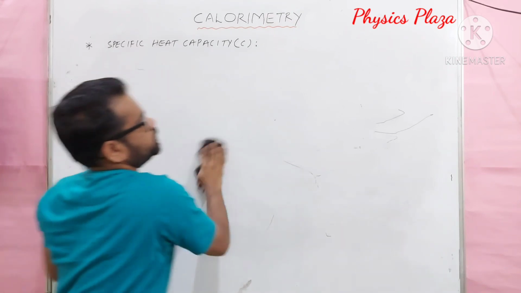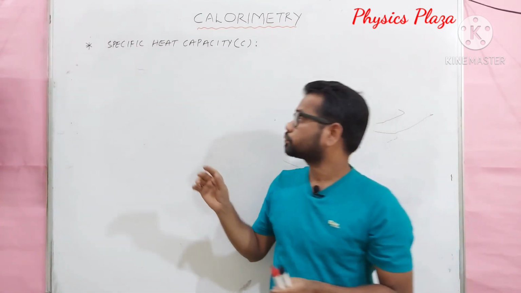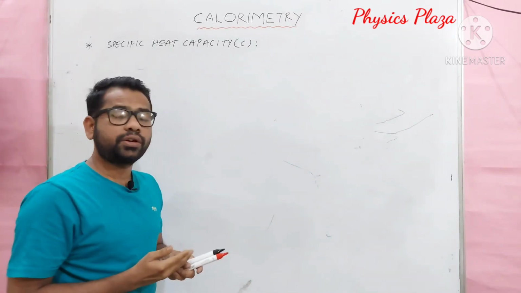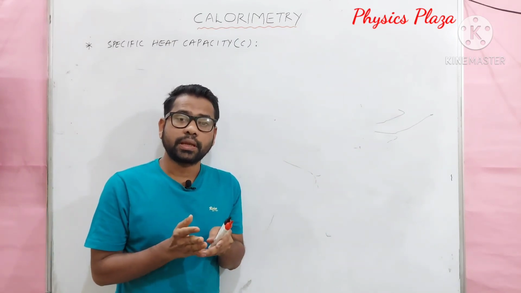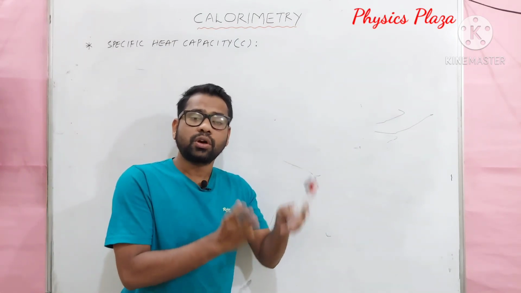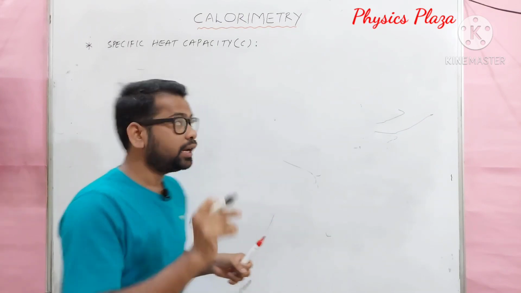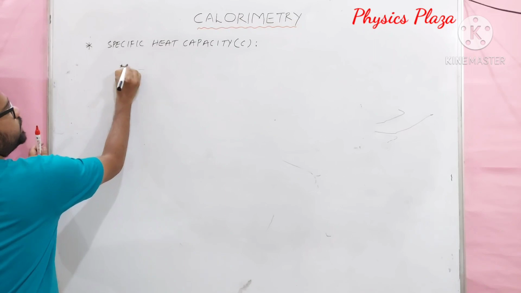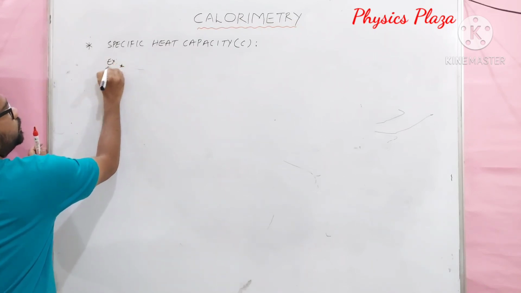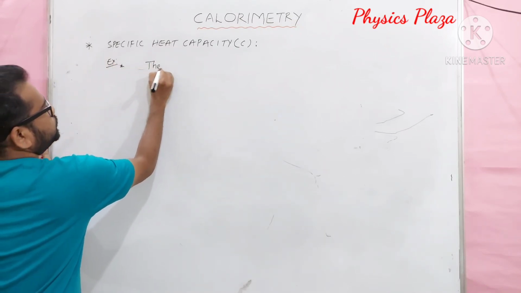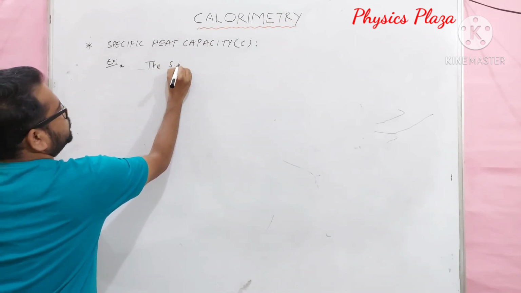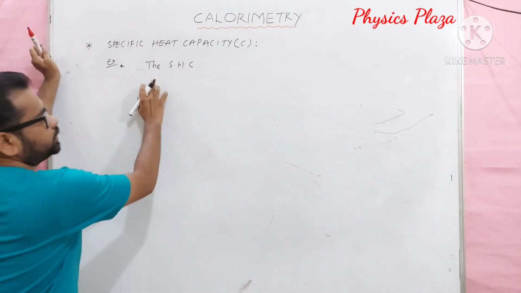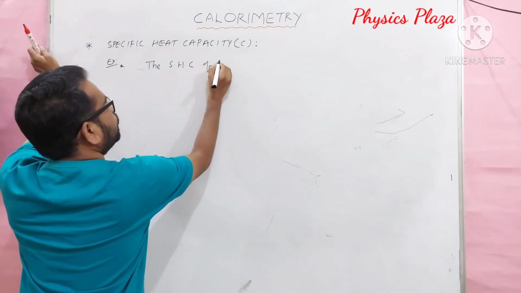Fine. So dear children, this is what specific heat capacity is, and its SI units and its CGS units, and how SI units of specific heat capacity are related to the CGS units of specific heat capacity. Children, let us take one question here. Please write down the question. Example question: the specific heat capacity of the material